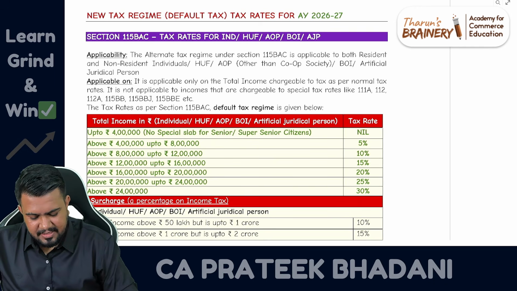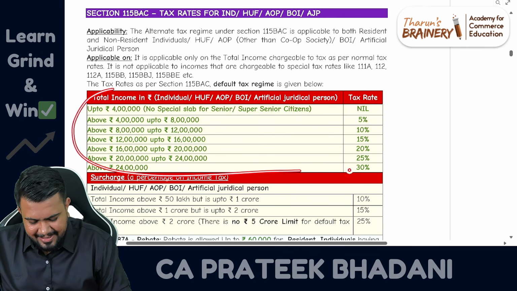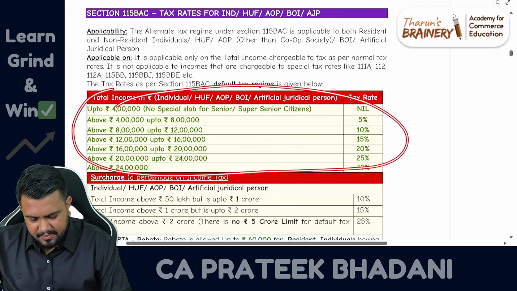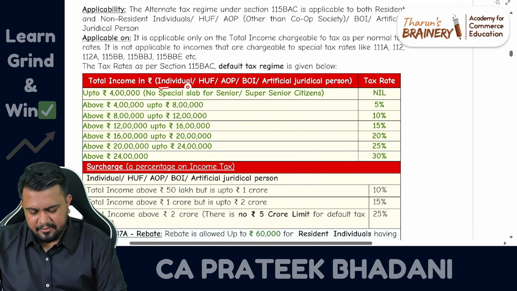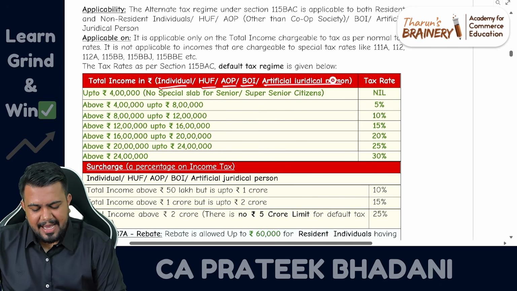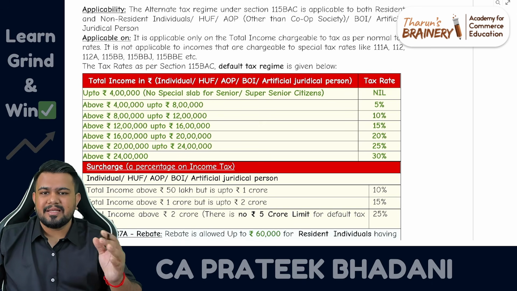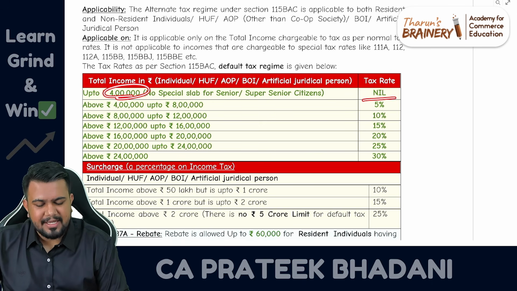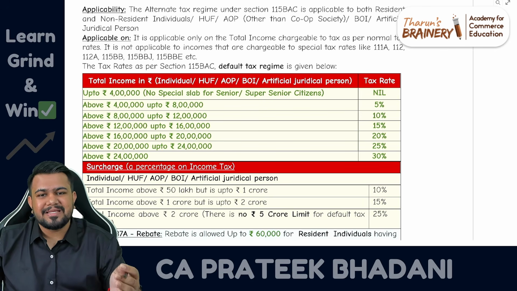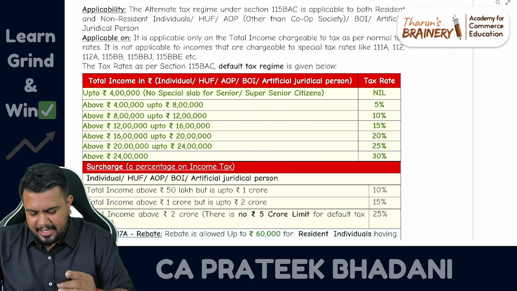So in new tax regime, the slab rates have completely changed. So what are the new slab rates now? The new slab rates for individual, HUF, AOP, BOI and artificial juridical person other than cooperative society. What is the slab rate? Up to 4 lakh rupees, there is no tax. So 4 lakhs is the basic exemption limit in the new tax regime.